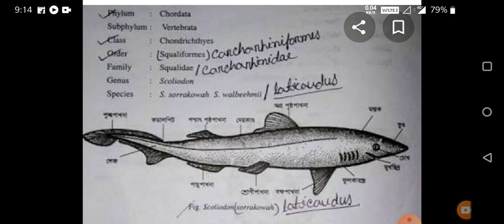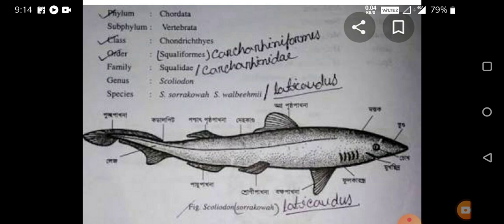First of all, what is the classification of Scoliodon? Phylum is Chordata, group is Vertebrata, subphylum is Gnathostomata, series, that is superclass, is Pisces, class is Elasmobranchii, subclass is Cilia, order is Lamniformes, genus is Scoliodon, and the species of Scoliodon is sorrakowah.